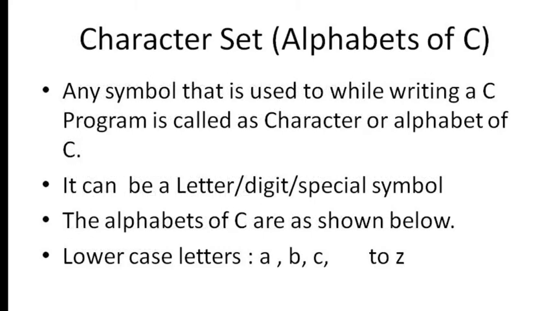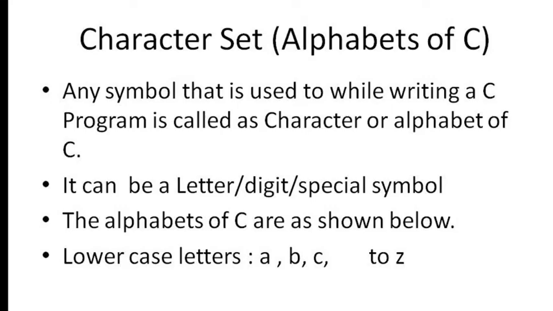Then we should know how to write the program, and we should know what characters are there. In the English language, alphabets are there, ranging from A to Z. Using these 26 alphabets, we create a number of statements, a number of pages, and theories like this. Similarly, to create a C program, we should know what the character set of C is.